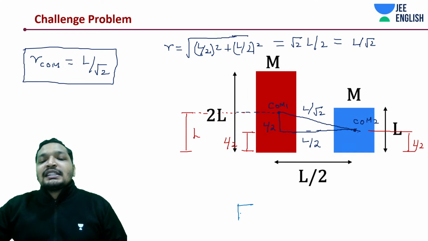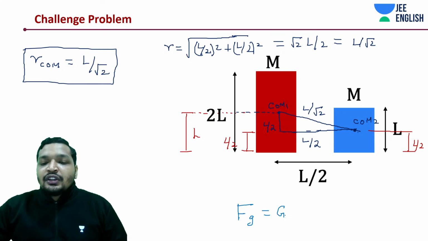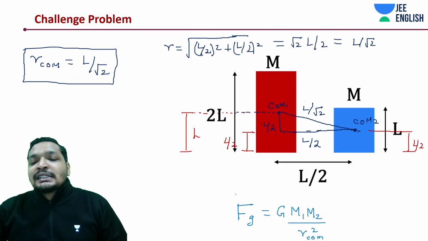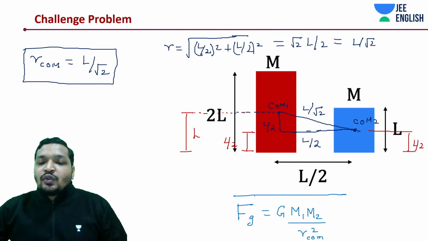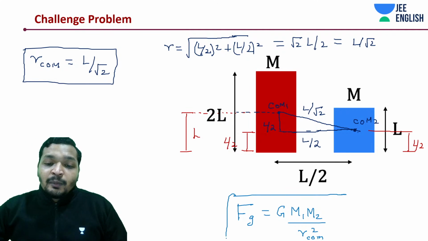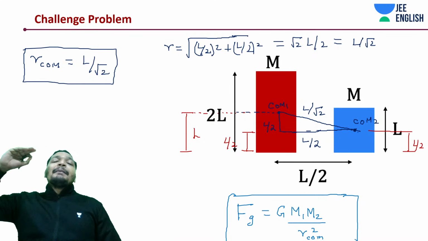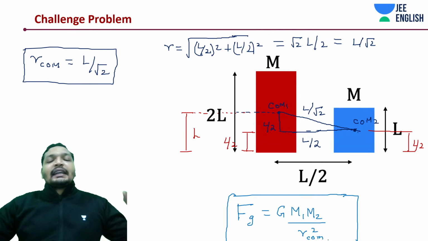So now just change that equation that you have written up until now to F is equal to G into M1, M2. We know M1 and M2 are equal in this case, so don't worry about it. This is a generalized equation that I'm giving you, where R_COM is the distance between the centers of mass, whole square. Don't go by the wrong method, students. Wrong method, wrong understanding. This is applicable in every single case.